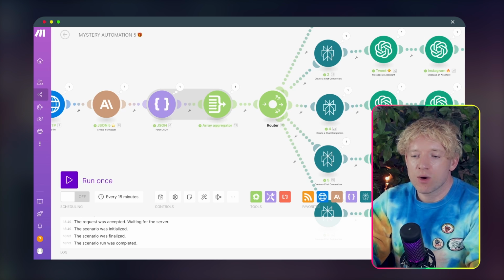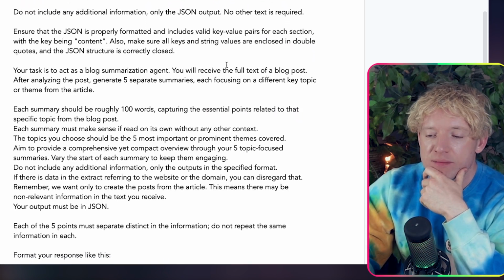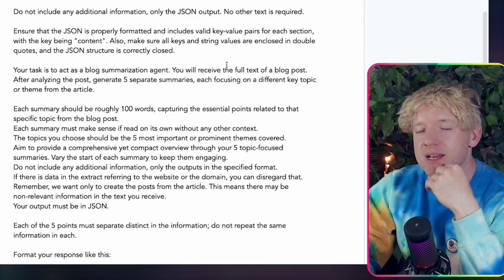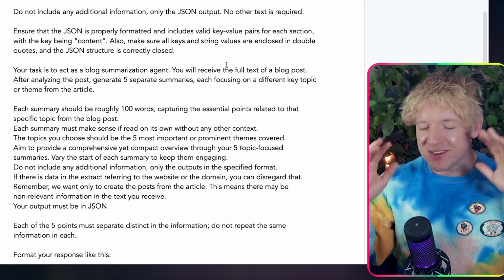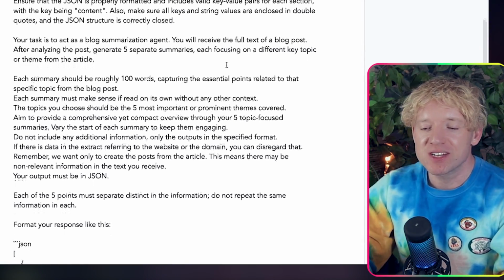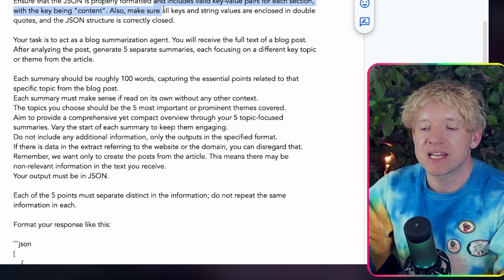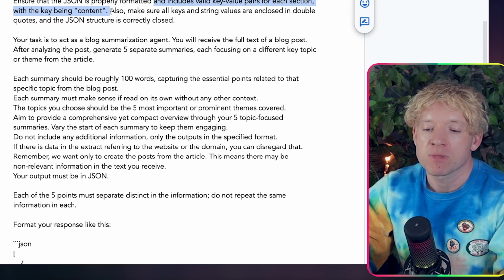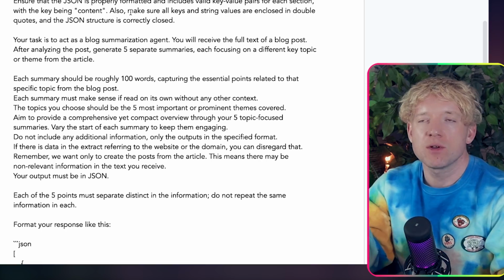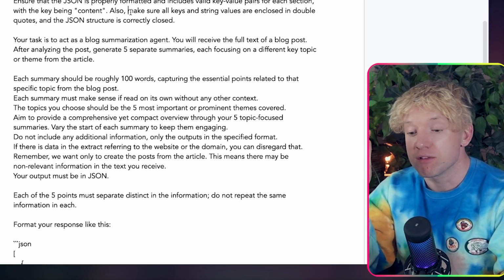So look, now let's go over to our prompt. Do not include any additional information, only the JSON output. You might have guessed it. Sometimes it's like, great, here's your, no, I don't need that. We just need the JSON. Ensure the JSON is properly formatted and includes valid key value pairs for each section, with the key being content. That was included just to reduce the likelihood of it failing.